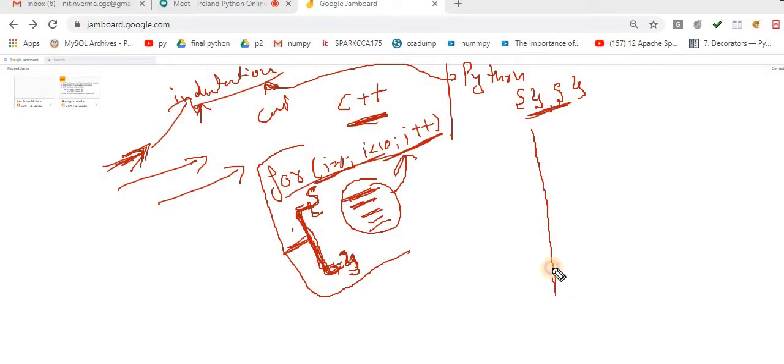Very simple. Let's suppose this is the notepad. Now what you have to do, let's suppose you write line number 1, you write line number 2.